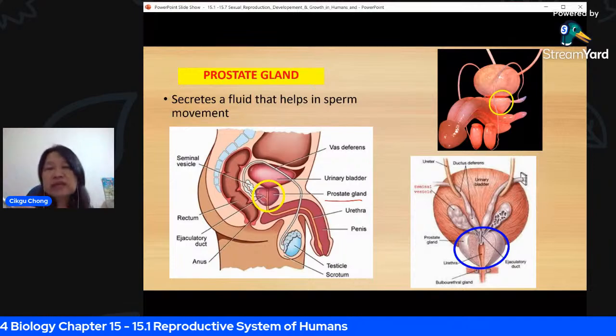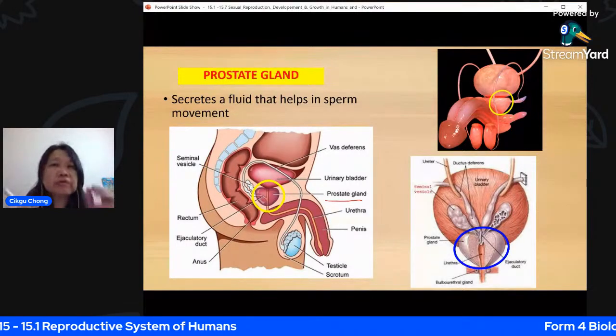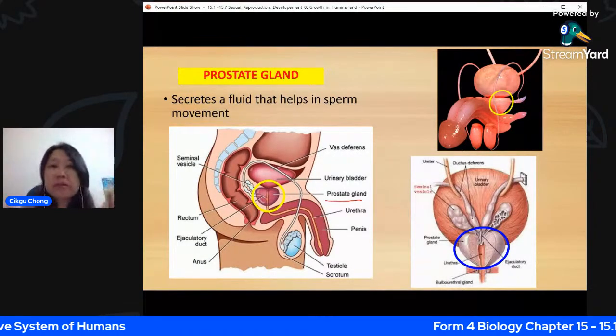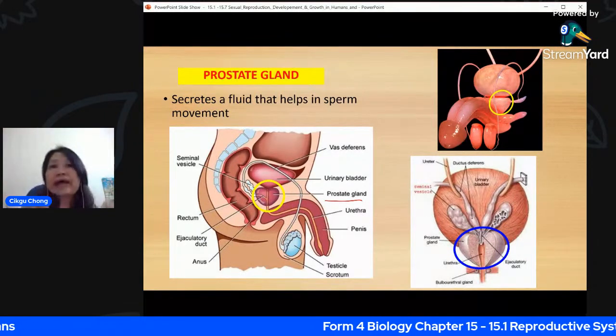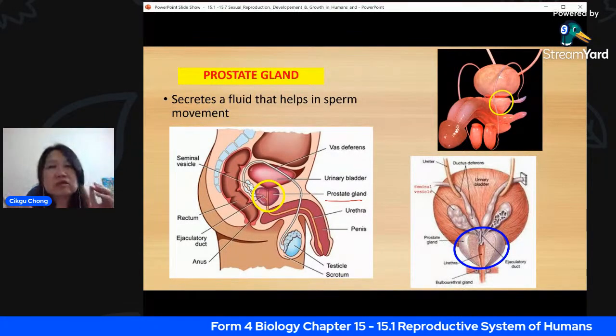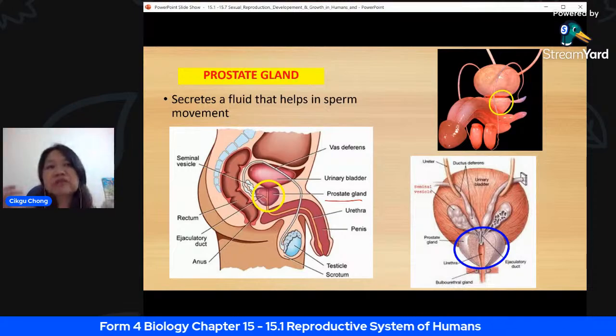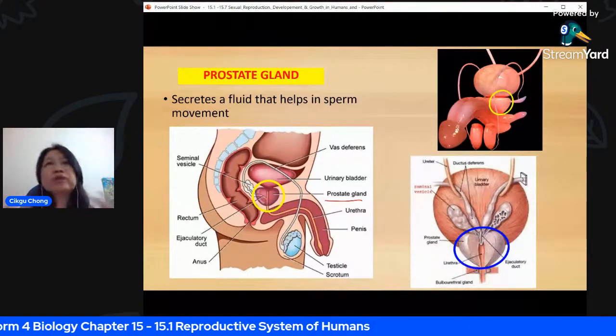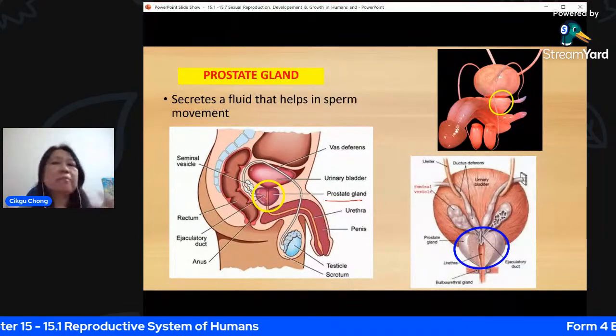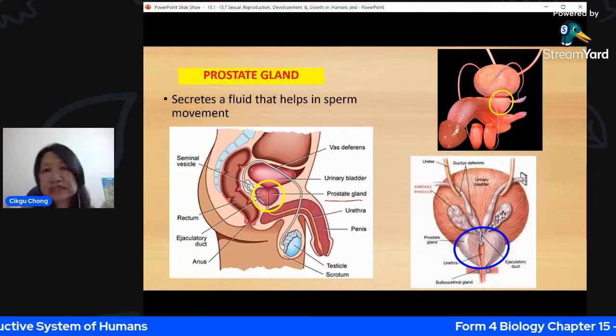That is a minor difficulty. Even worse, some of them can get cancer of the prostate gland. Like I always mention, women are afraid of having breast cancer, and men are afraid of having prostate cancer. It's quite common.